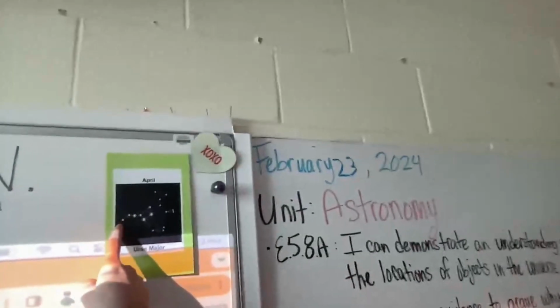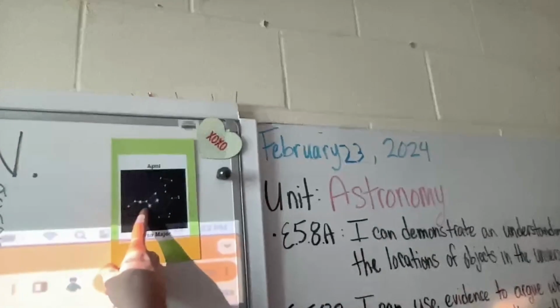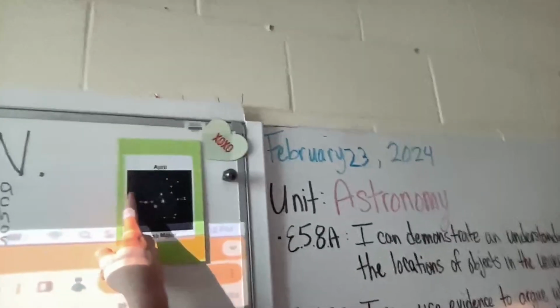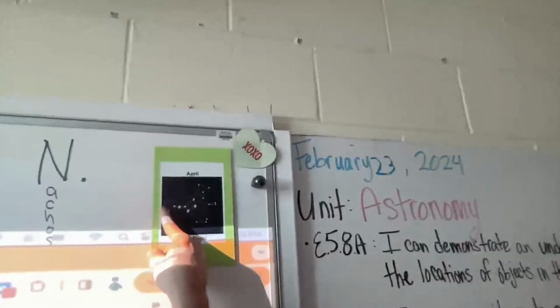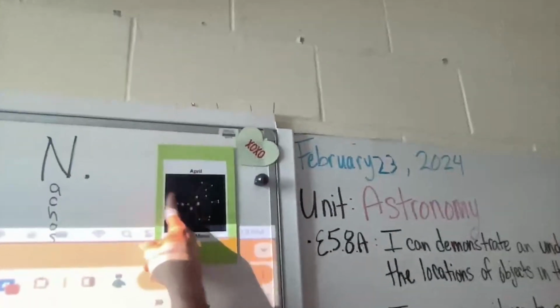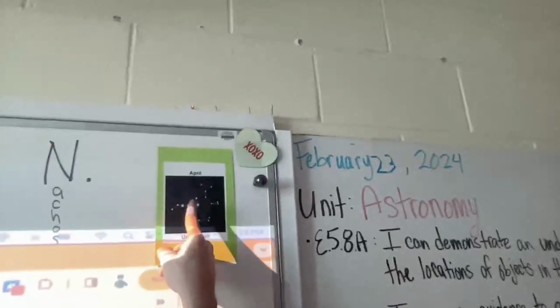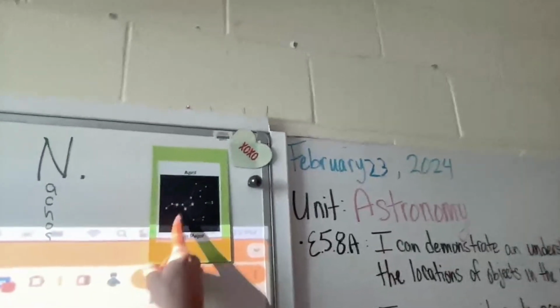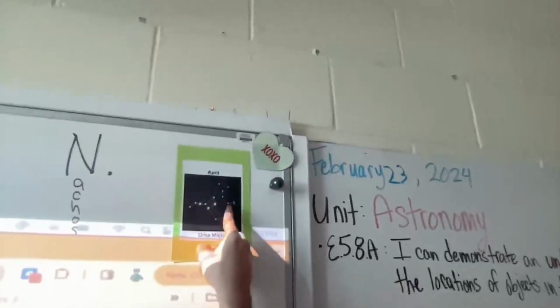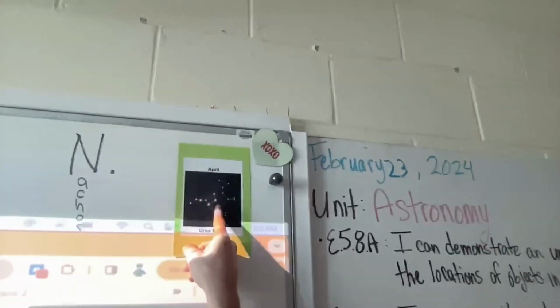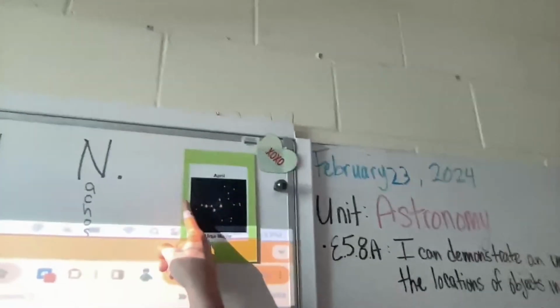You see these bright stars right here? Ursa Major has a very common, well-known constellation called the Big Dipper. So the Big Dipper is actually a part of Ursa Major. Ursa Major is this whole group of stars. Ursa Major is actually the picture of a bear, and the Big Dipper is a part of that.